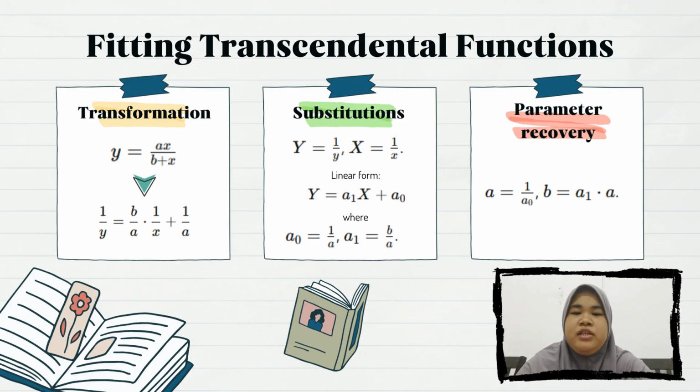This transformation allows us to convert the nonlinear relationship into a linear model, making it easier to estimate the parameters using standard regression technique. Once a0 and a1 are determined, we can recover the original parameters as follows: a equal to 1 over a0 and b equal to a1 multiplied by a.